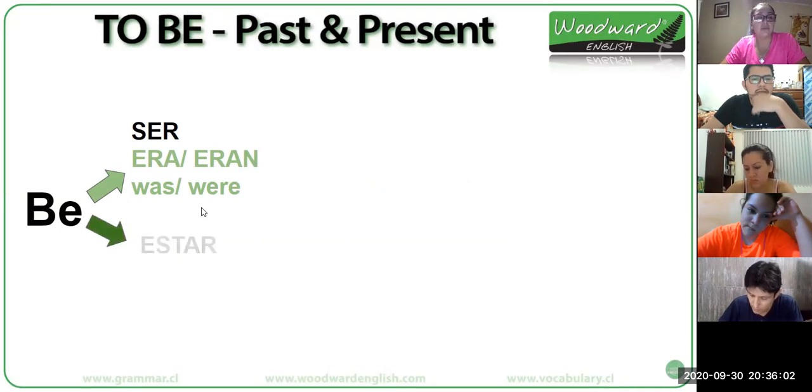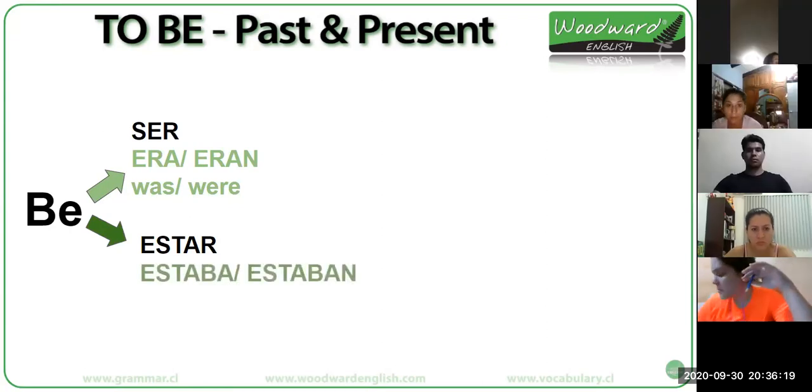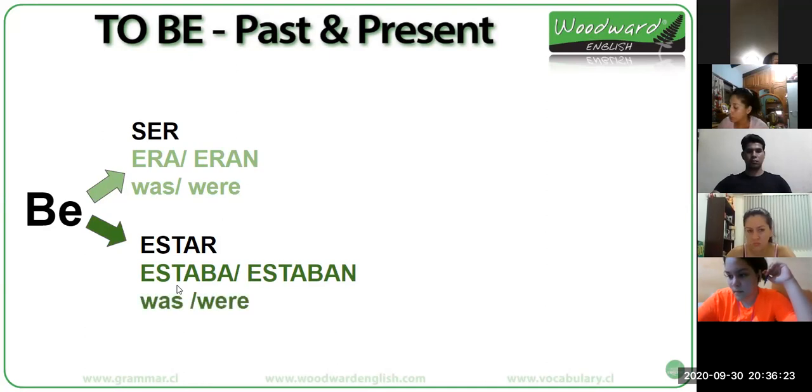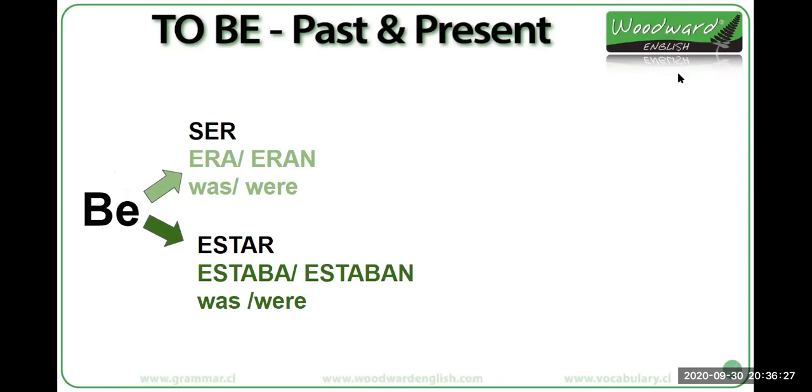Then we have here estar. ¿Cómo sería en el pasado? Estar en el pasado. Was, were. Yes, was and were. ¿Qué significa en español? Estaba. Estaba o estaban. Okay. And we use the same verbs, was and were, right? Here we have some examples that we saw last class.